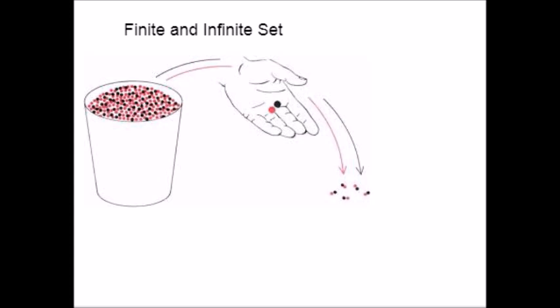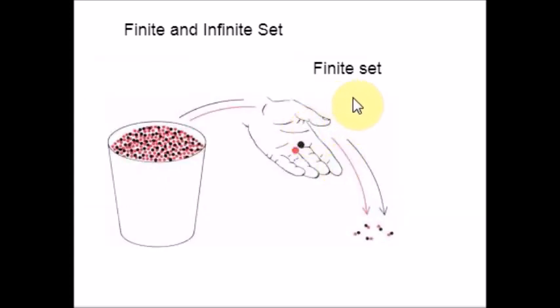The topic that we are going to discuss in our today's video is finite and infinite set. In today's video, we are going to start the types of sets. First type of set is finite set. If the elements of a set can be counted, then it is called a finite set. A set which is empty or consists of a definite number of elements is called a finite set.